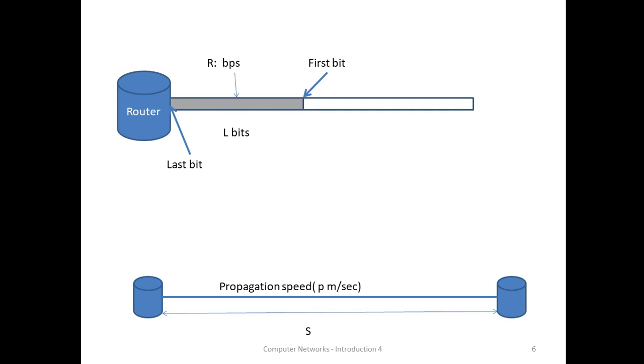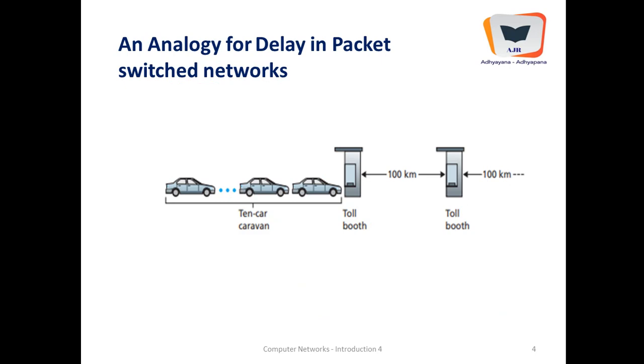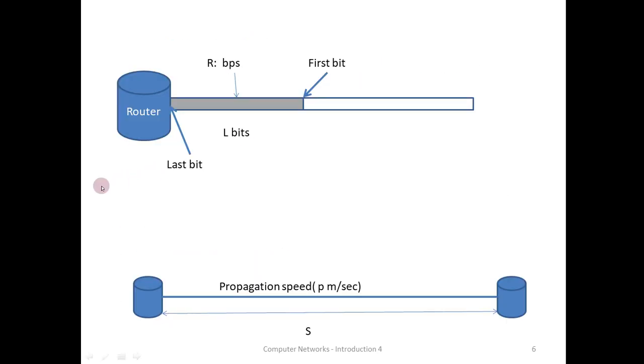Propagation delay is due to the time taken to travel between the booths, as I told you earlier. Let us see how it happens. This is the distance between two nodes, which will be in terms of kilometers of course, and this is the propagation speed, the speed at which the signal will move carrying the information. This will be to the tune of the speed of light, 3 into 10 to the power of 8 meters per second. Anyway, this speed is very huge, the distance is also very huge. It is distance divided by propagation speed.